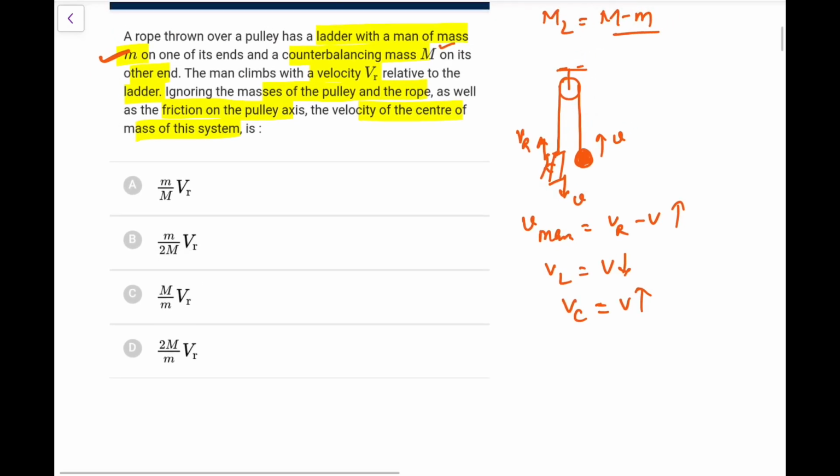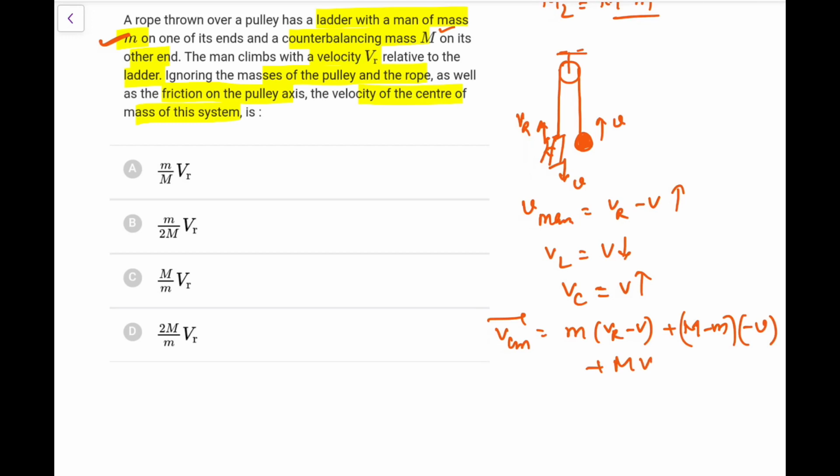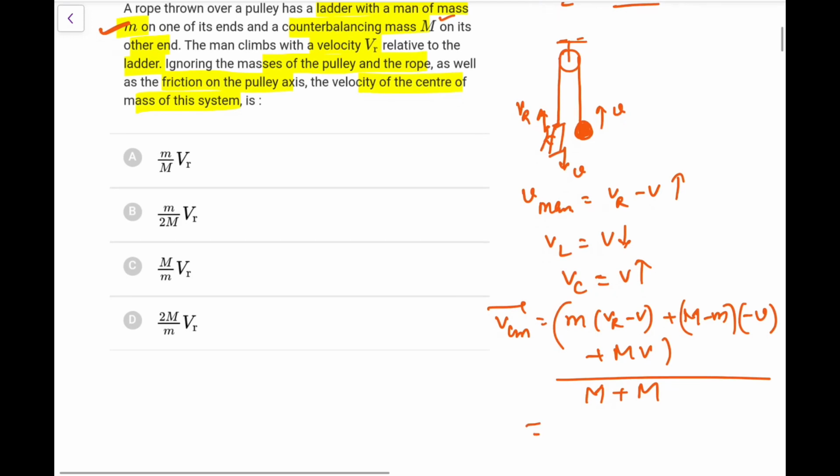So first of all, what would be the velocity of the center of mass of the system? VCM is m1 v1 over total mass. So let's say the man's mass is m into Vr minus v, taking the upward direction as positive, and then we have M minus m as the ladder mass that is going v downwards, so that would be minus v, and then M into v, that would be upwards for the counterbalance, and that whole divided by the total mass, that is M plus M minus m plus small m, that is M plus M, which is going to be 2M.